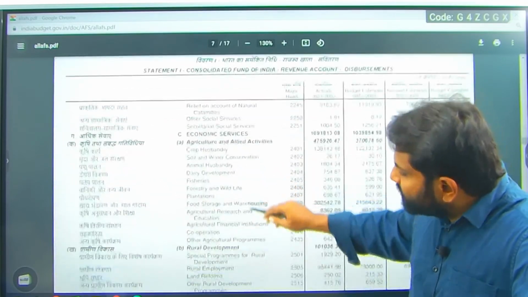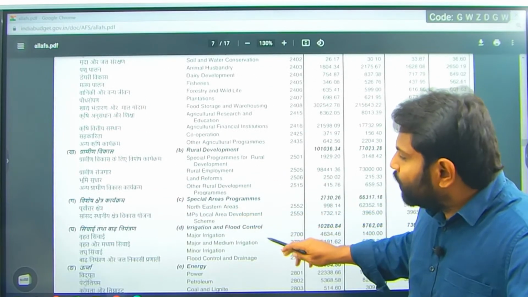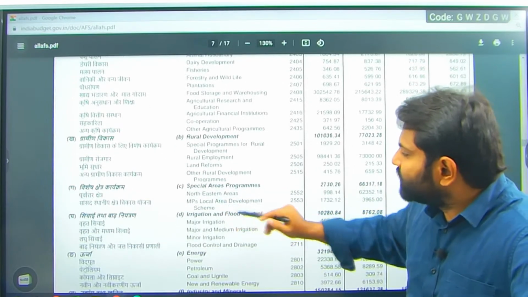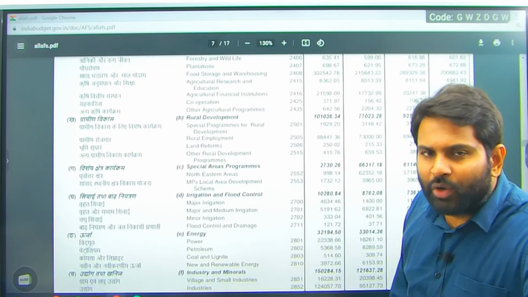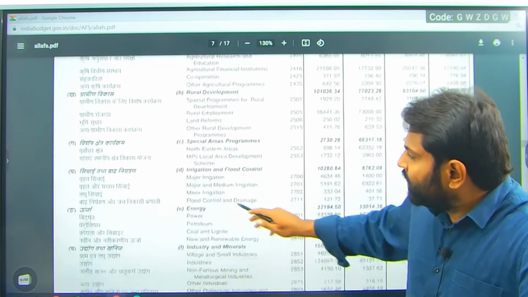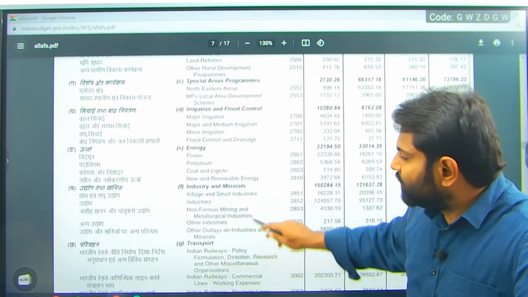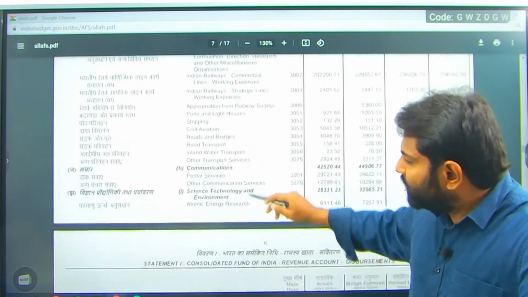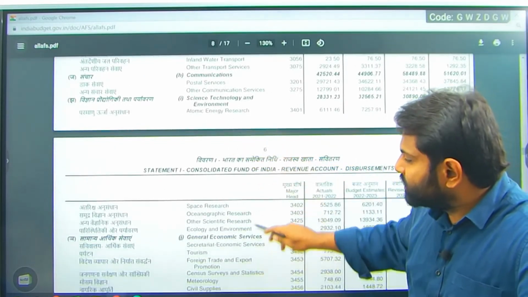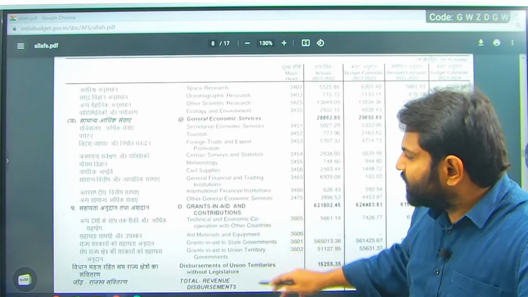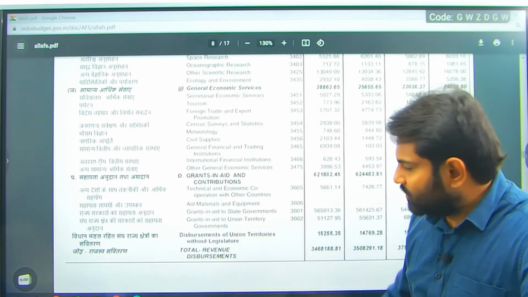And for economic services, for rural development, special areas programs, especially for northeastern areas, MPLAD scheme, Member of Parliament Local Area Development scheme, irrigation and flood control, energy, industry and minerals, transport, communications, S&T, especially atomic energy research, general economic services, and grants in aid and contributions.